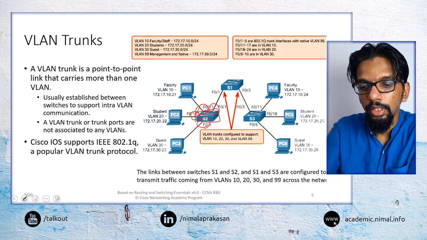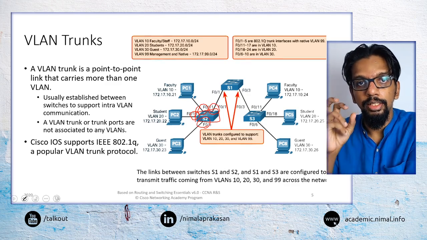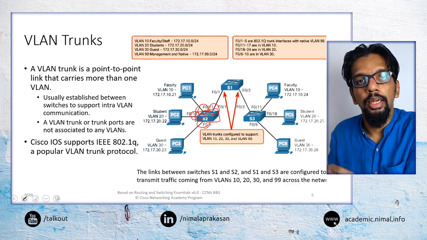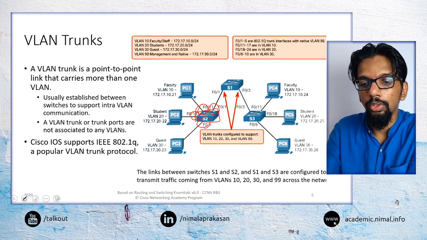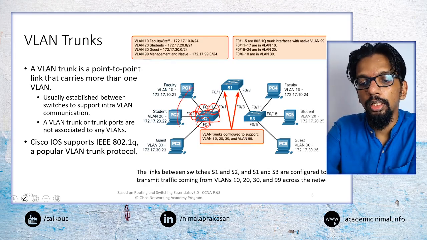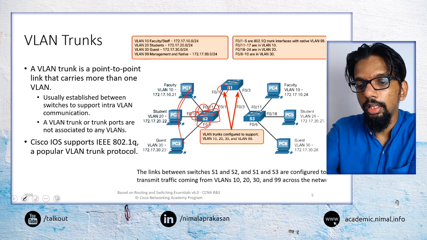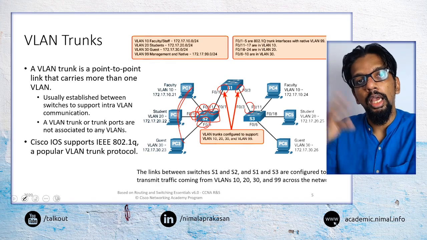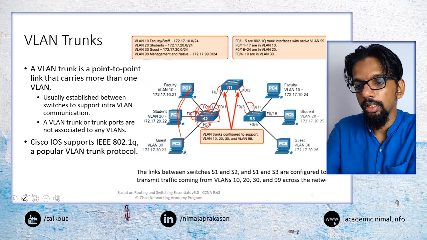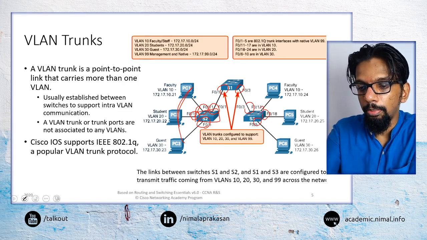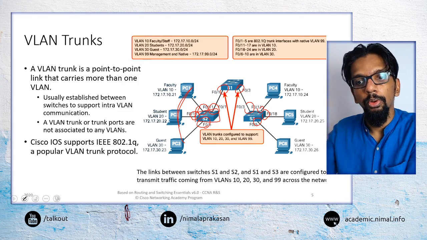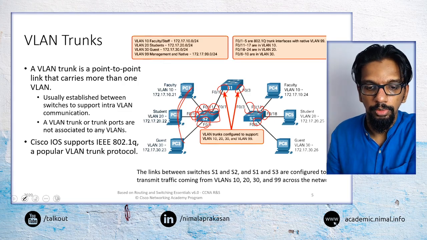But this interface we will not configure as a single VLAN; we will configure it as a VLAN trunk that carries traffic for all 3 VLANs. Similarly, these will be configured as VLAN trunks because they carry traffic for multiple VLANs, whereas these ports will be configured for those particular VLANs.